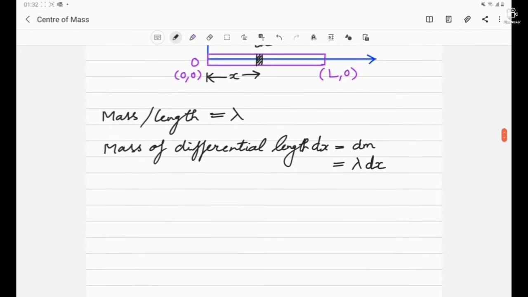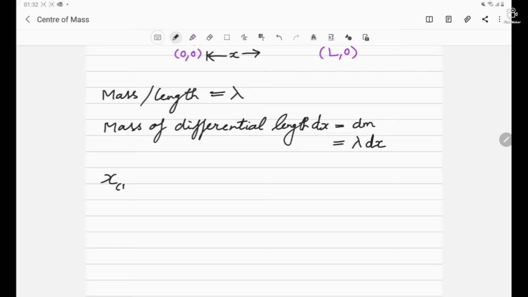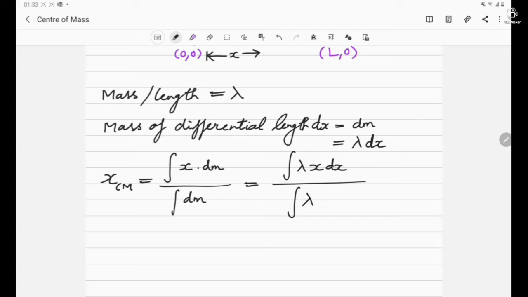Now what next do we have to do? We have to find the x coordinate of the center of mass, x cm. In the numerator we integrate x, the distance of this differential part from the origin, times the mass of the differential part, and in the denominator the integration of the differential mass. Okay, so let's substitute the value of dm. We get lambda x dx, and in the denominator lambda dx.